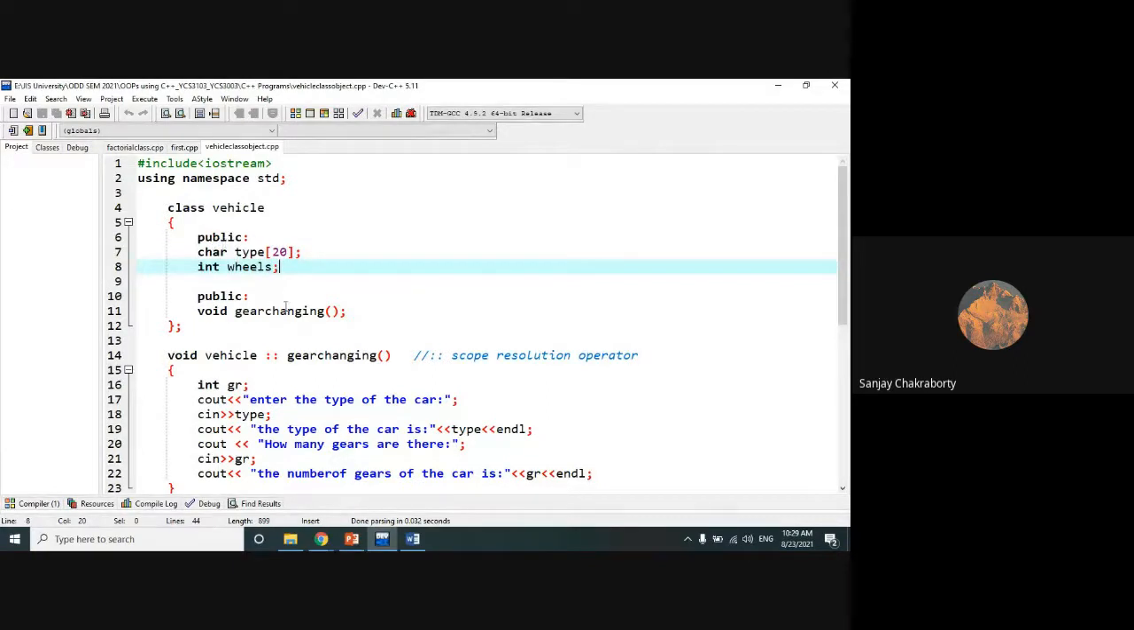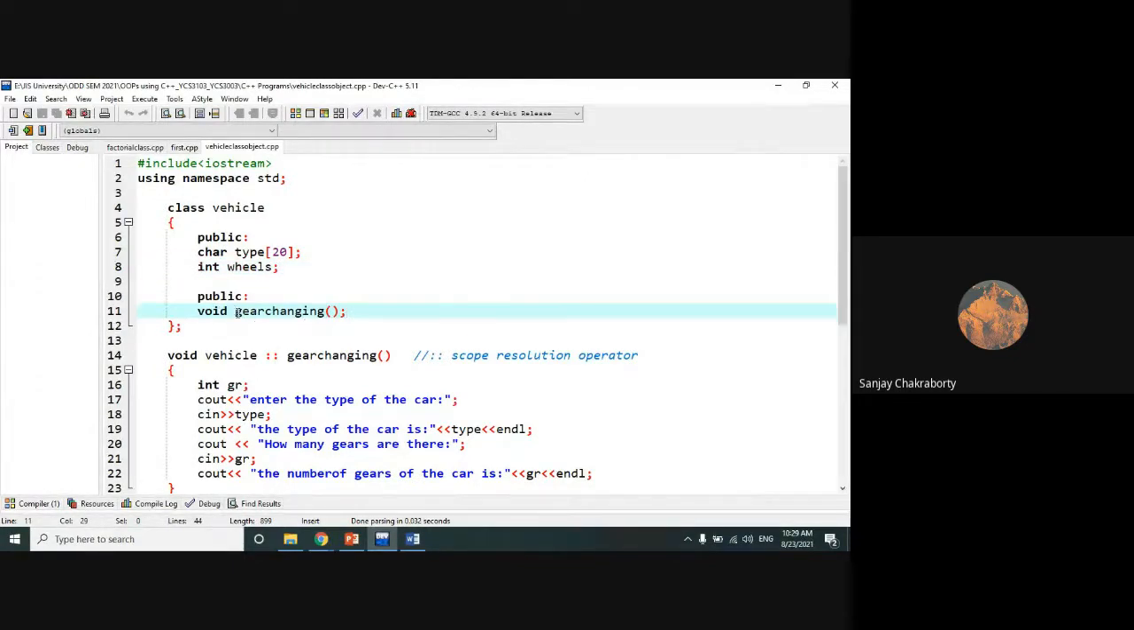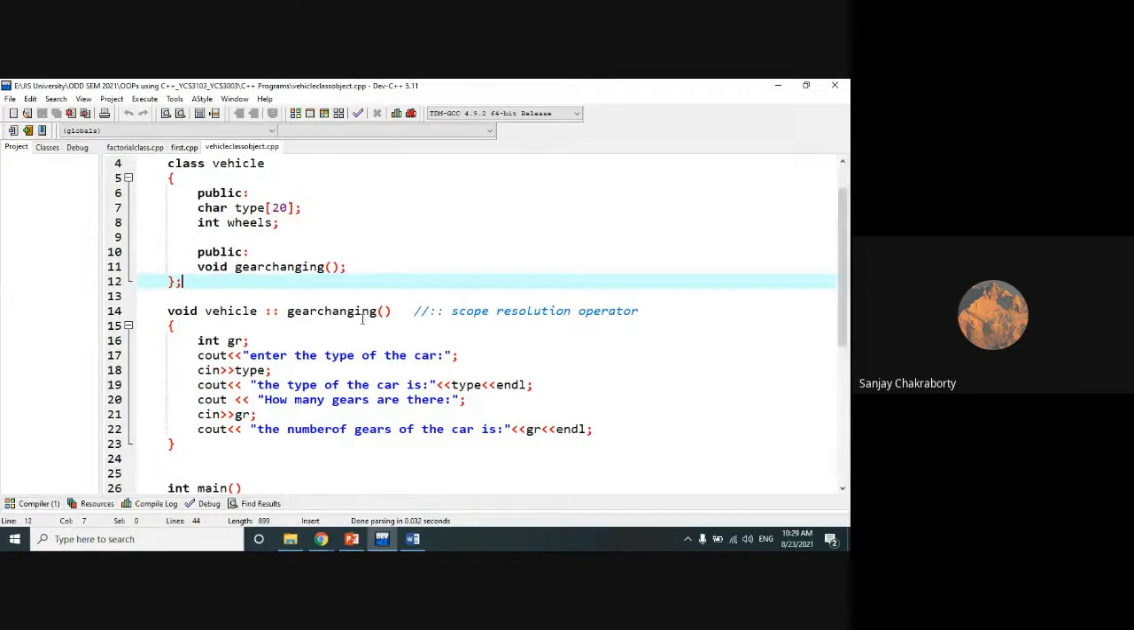Now I have defined one function, that is the gear changing function. That function I have designed from my own mind. It's a gear changing function that will be applicable for the vehicle. So here, instead of defining the function inside the class, I have defined the function outside the class.